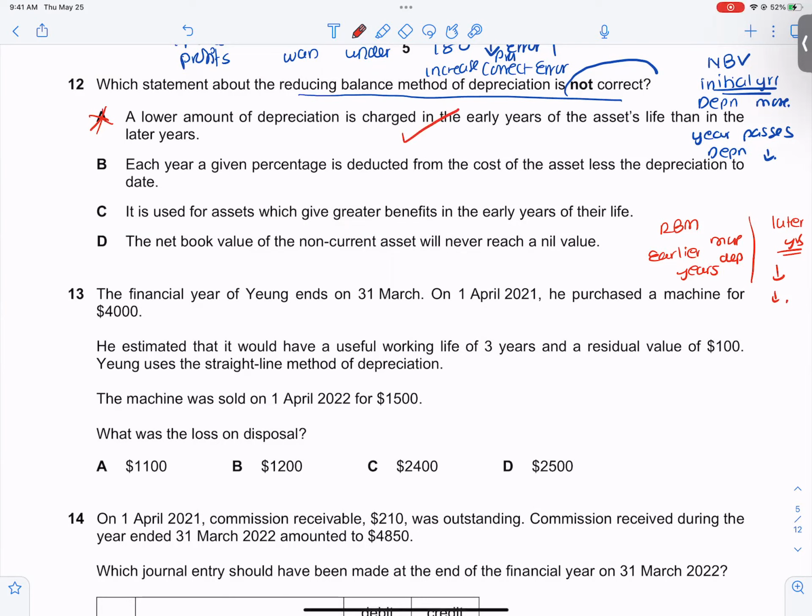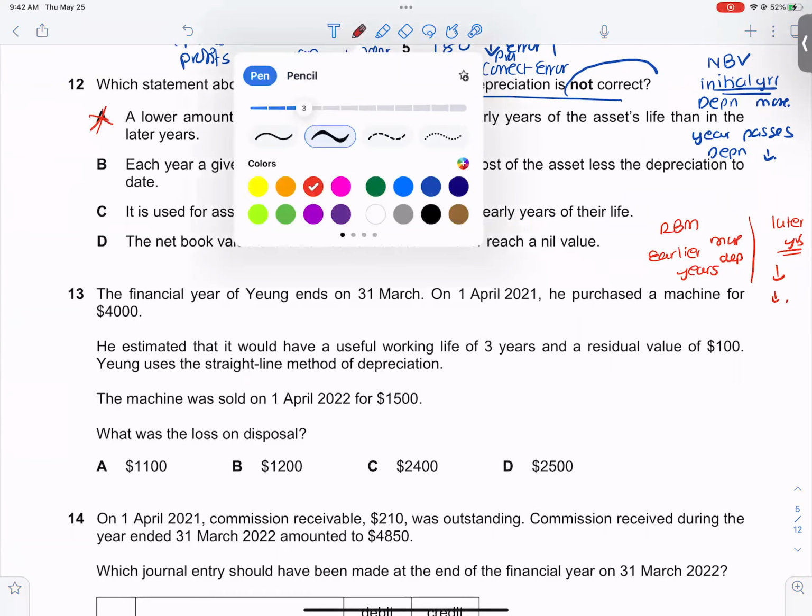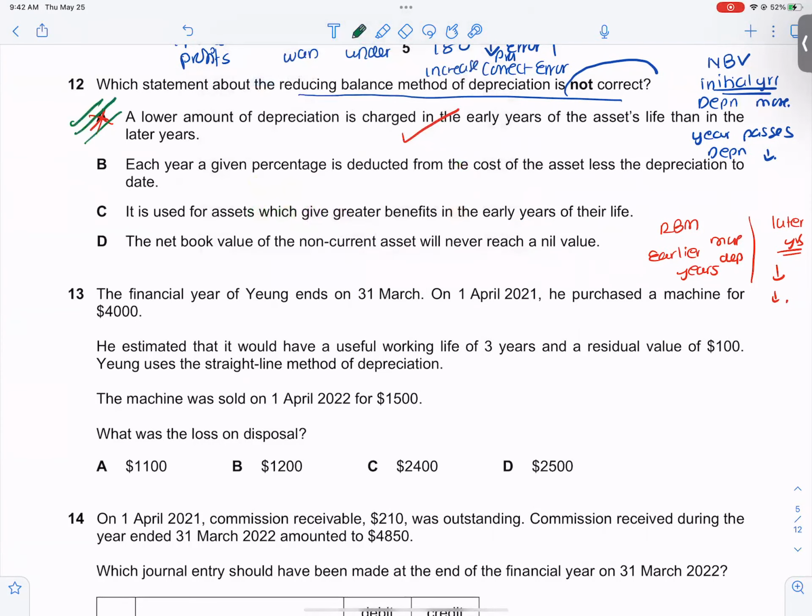Let's check the other options. Each year, a percentage is deducted from the cost less depreciation to date. This is correct. It is used for assets which give benefit in the earlier years of their life. This is also correct. The net book value will never reach nil. This is also correct. So this statement is incorrect about the reducing balance method. So the correct answer is option A.